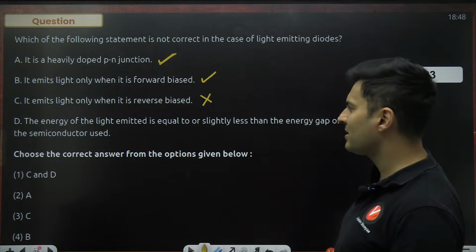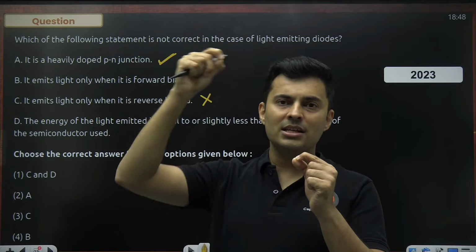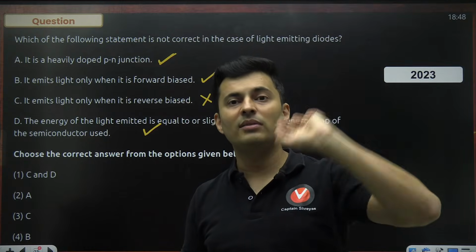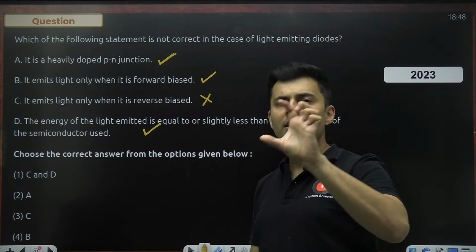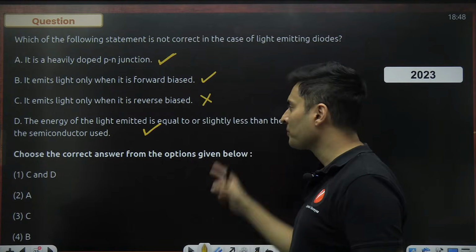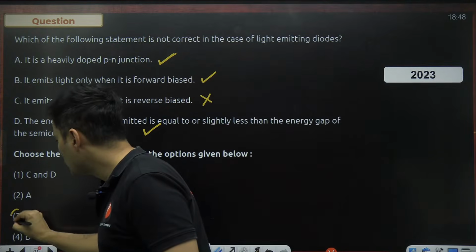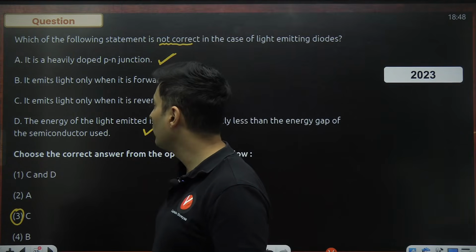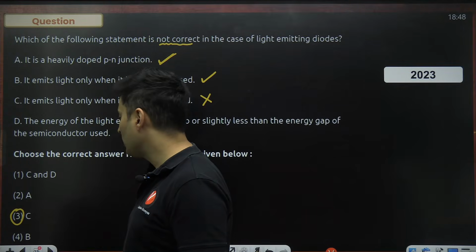The energy of the light is equal to or slightly less than the energy gap of the semiconductor. Yes, because what happens is, if the electron jumps from higher energy to a hole which is at lower energy, that energy difference is converted into the photon with that amount of energy. So yes, the band gap energy is roughly equal to the energy of the photon which is going to be emitted. It can't be more than that, because where will the energy come from? So A, B, D is correct. So the option which is wrong is C. So the third option should be marked as incorrect. The question is asking for the incorrect one. Please remember that. Be careful, or else you will say A, B, and D is correct. Yes, A, B, D is correct, but C is wrong, which has to be marked.